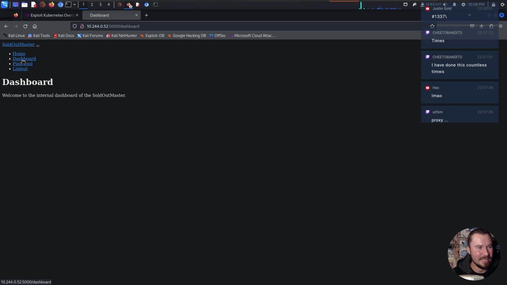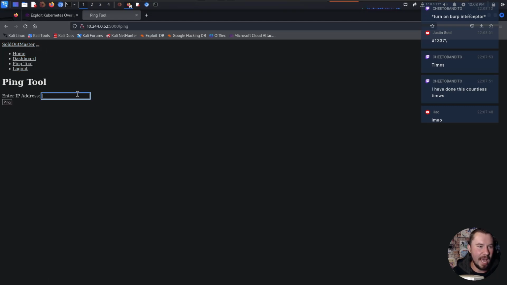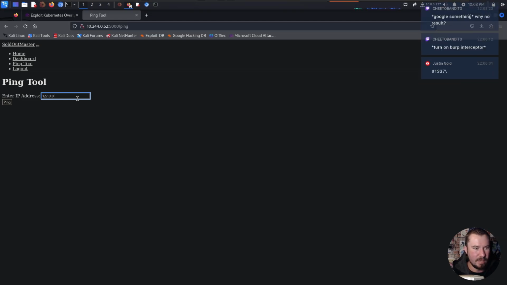We have a home, a dashboard, a ping tool, and a logout. Now, if you've ever done CTFs, one of the most common things you'll discover is remote code execution in a ping tool. If we click the ping tool here, something that happens often is this is just running a raw command, whatever the user input. So if we do 127.0.0.1 and we can go ahead and ping, exit out, you can see it's trying to run a command.